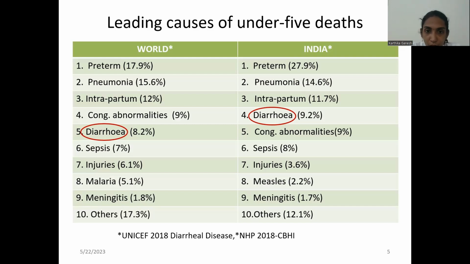Okay. In India, the first cause is preterm. And the fourth leading is diarrhea. So for the world, the data is obtained from UNICEF, 2018 diarrheal disease data, and for India, it is obtained from NHP, that is National Health Profile, 2018.